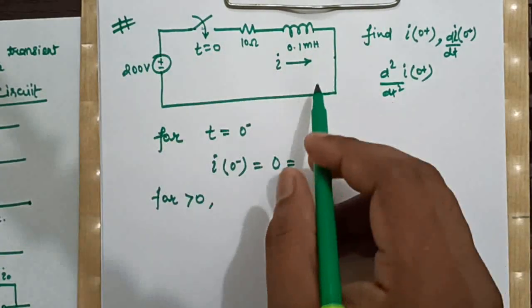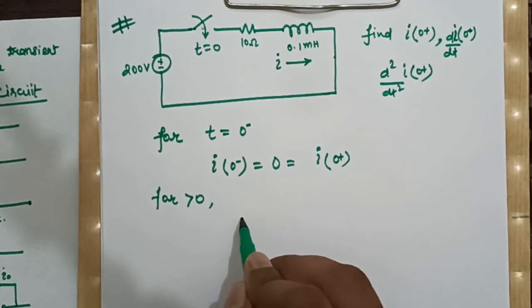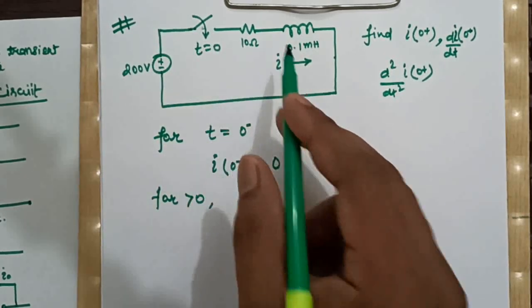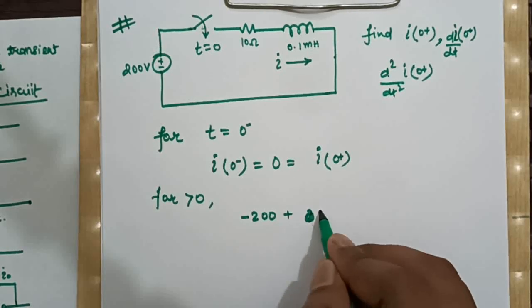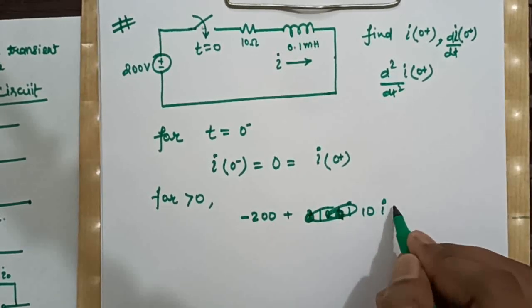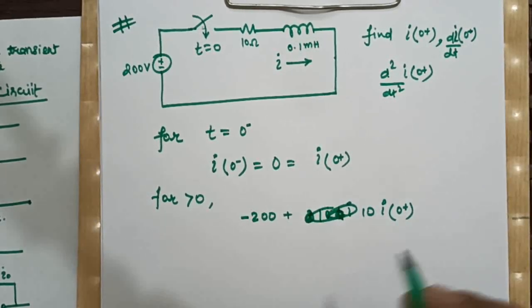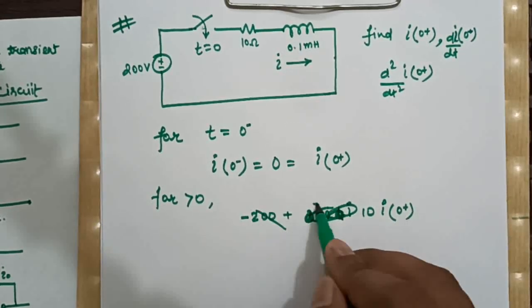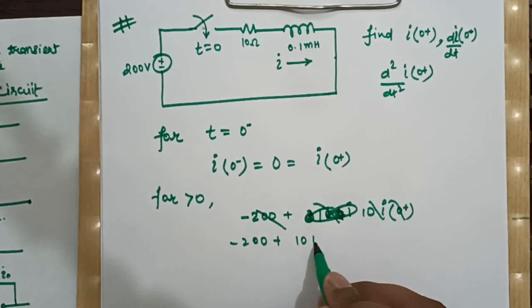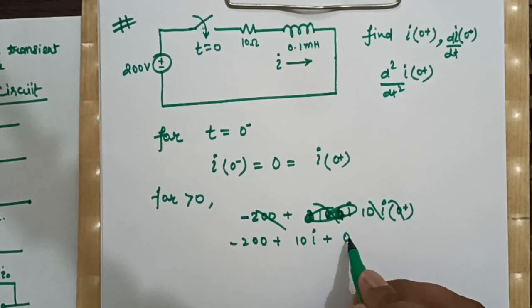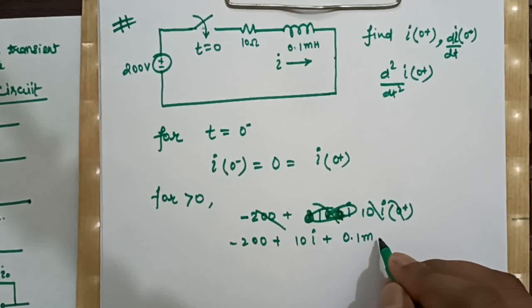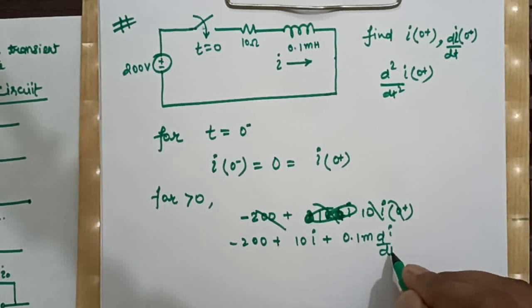then we will write KVL. After writing KVL, we will have minus 200 plus 10 into I0 plus, or simply say for general, minus 200 plus 10I plus 0.1, since it is millihenry, so in short we write 0.1 m, di by dt.